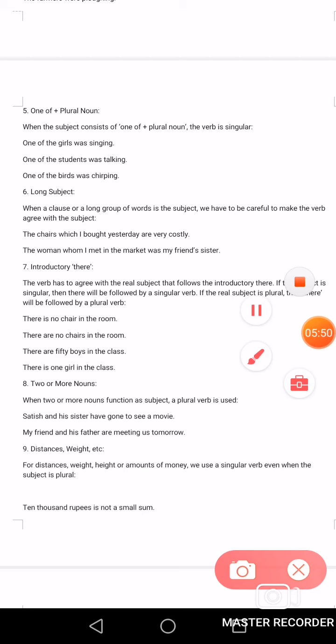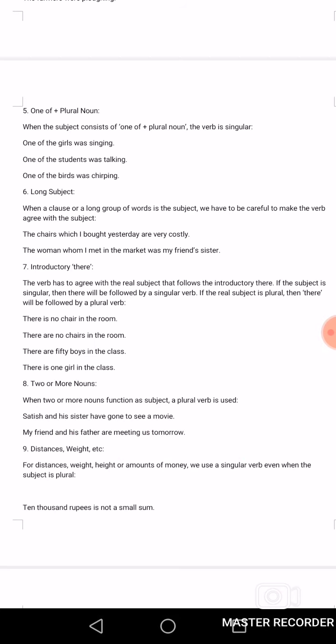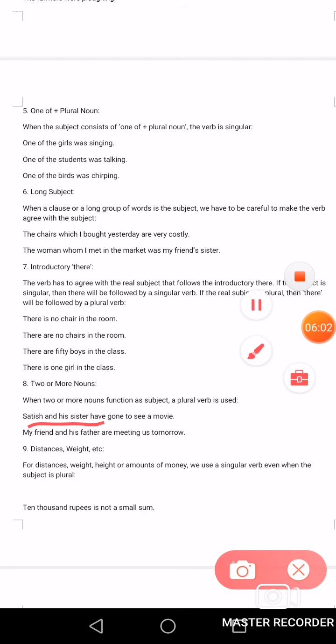Two or more nouns. When two or more nouns function as subject, a plural verb is used. For example, Satish and his sister have gone to see a movie. Here Satish and his sister are more than one, so we are using have.